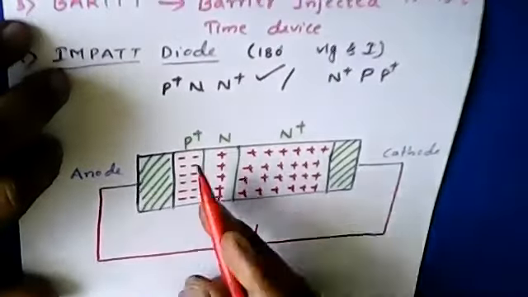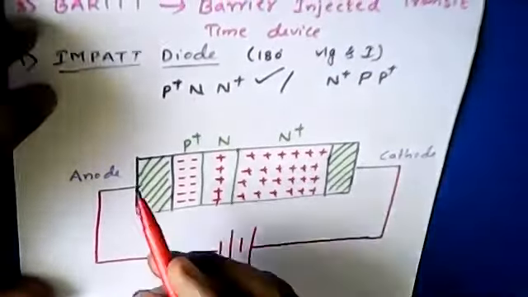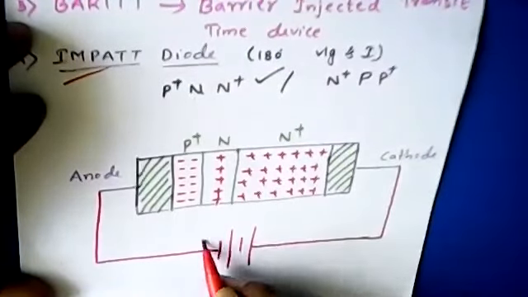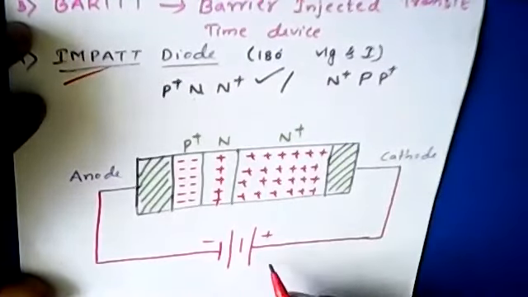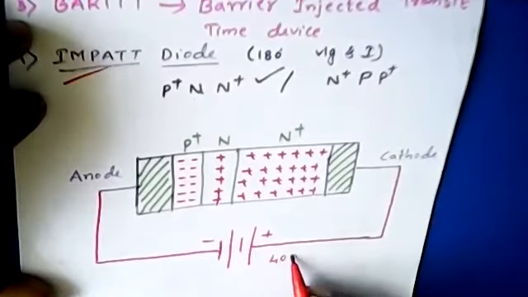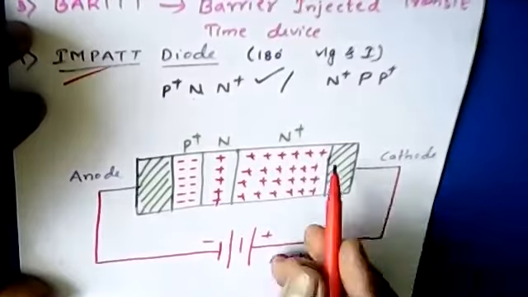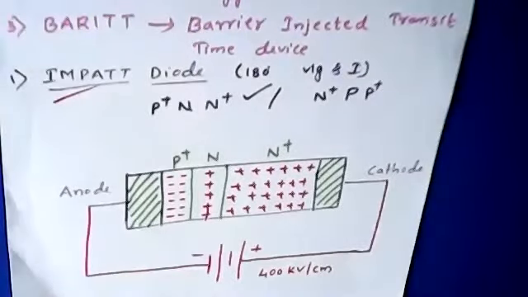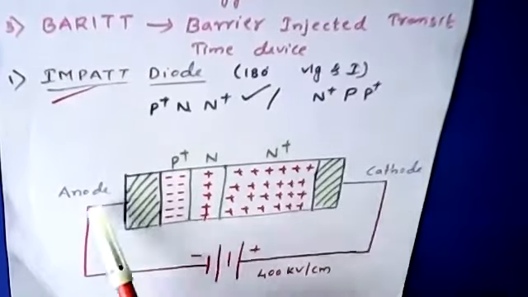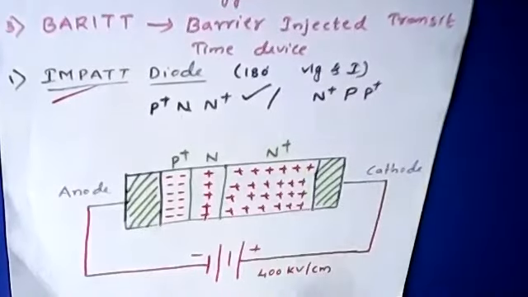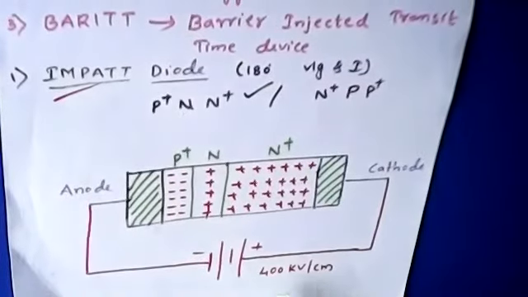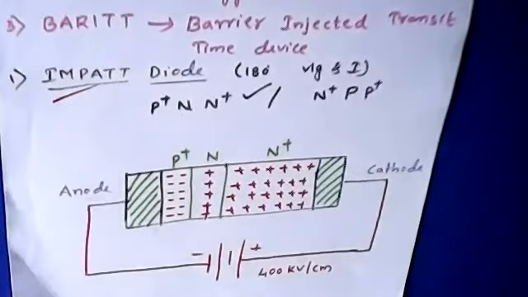Okay, so this is the construction of the impact diode, and the field applied for this will be very high. The field is approximately 400 kilovolts per centimeter, due to which the minority charge generation will be very high because of such a high electric field applied to the impact diode.